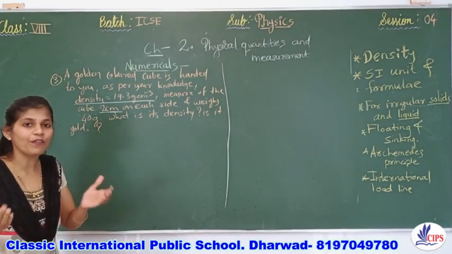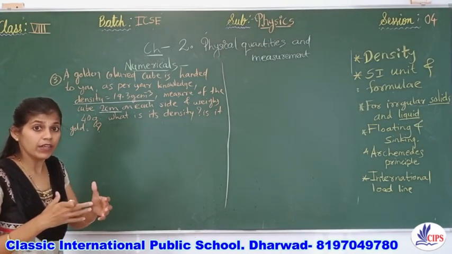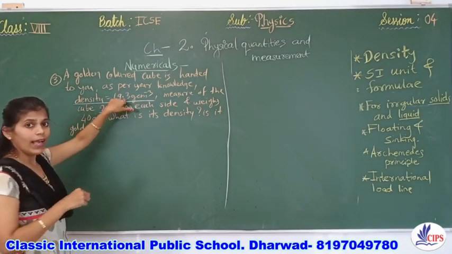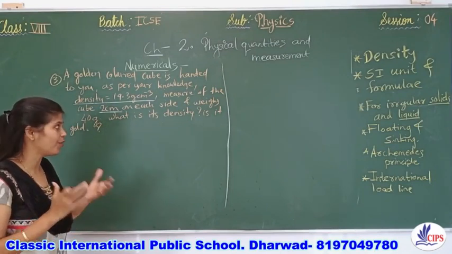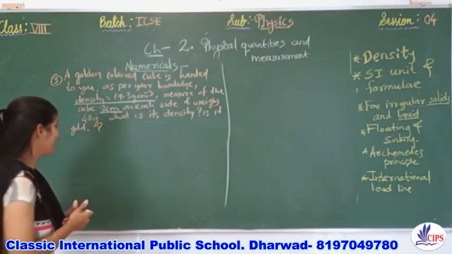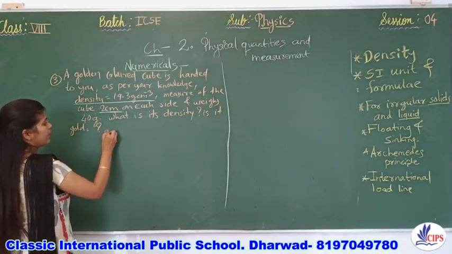We need to find out first of all the given cube's density. If its density matches the density of pure gold, then we can say it is pure gold, or else you should not make that foolishness of buying that cube for 1 lakh. Alright, so let's get started with solving this. What is the given information?